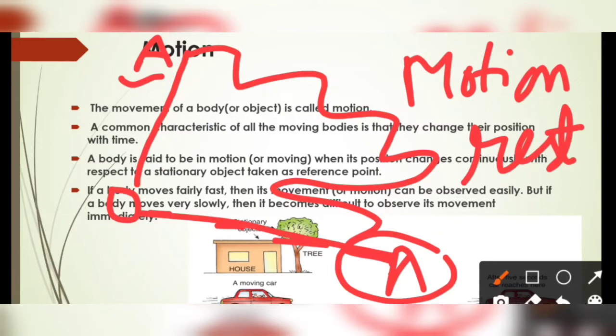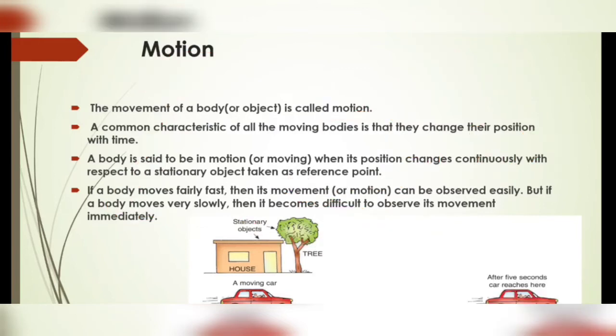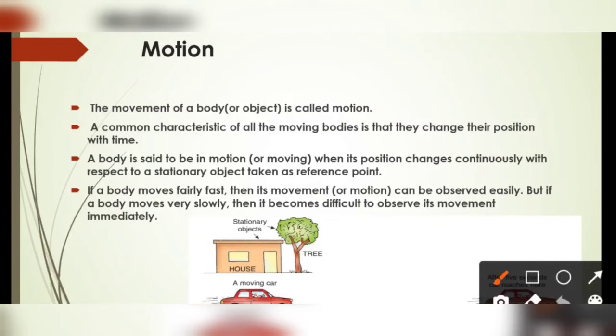Why? Because we always need an observer, an origin, or a reference point to say whether the object is moving or not, whether it is changing its position or not. Clear? Consider one more example: a car parked in a parking area.